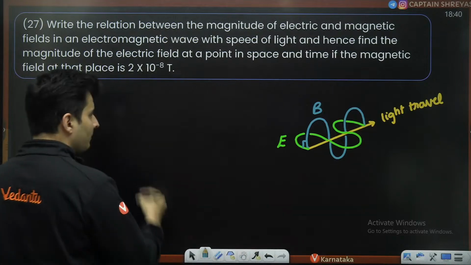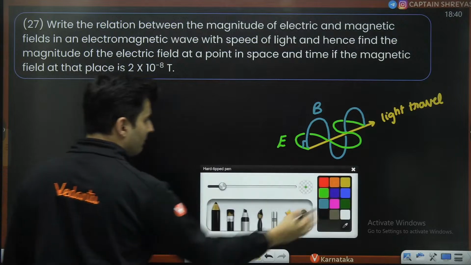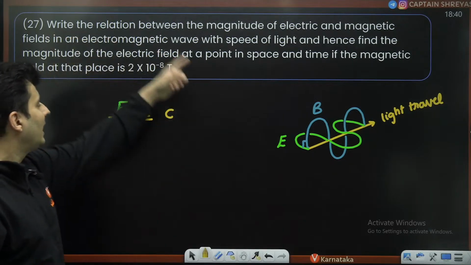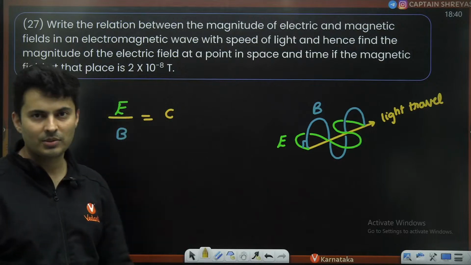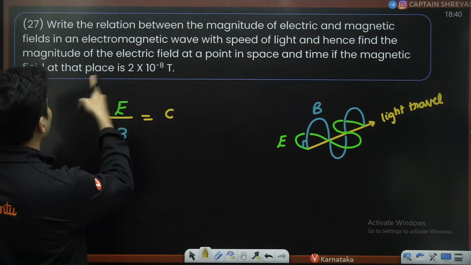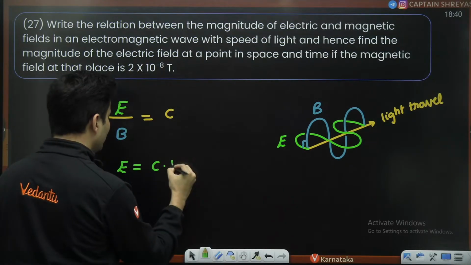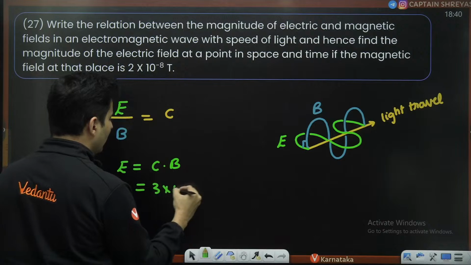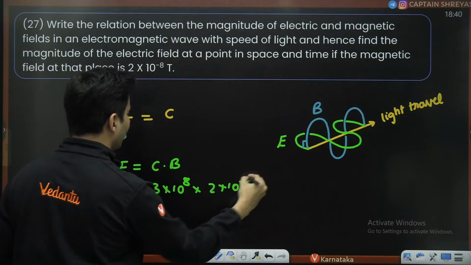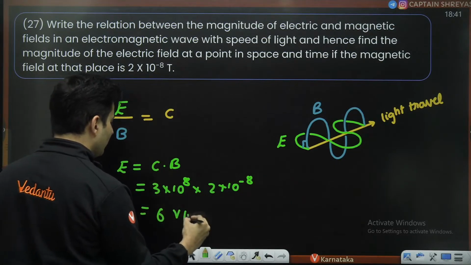And we all know that the electric field divided by the magnetic field is the speed of light. This is the formula. So write the relationship. Now the question is to find the electric field. Electric field will be C into B. C is 3 into 10 to the power 8. Magnetic field is 2 into 10 to the power negative 8. 3 2s are 6. Powers of 10 get cancelled. This will be volts per meter.